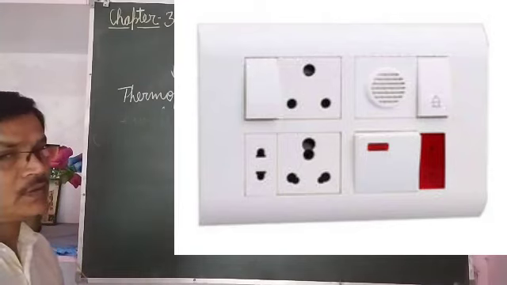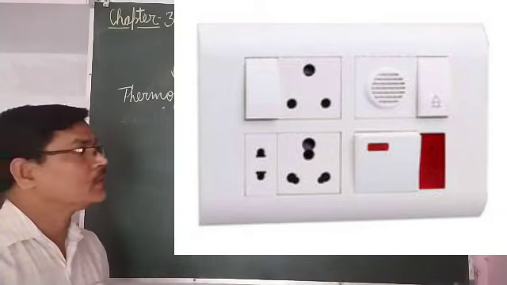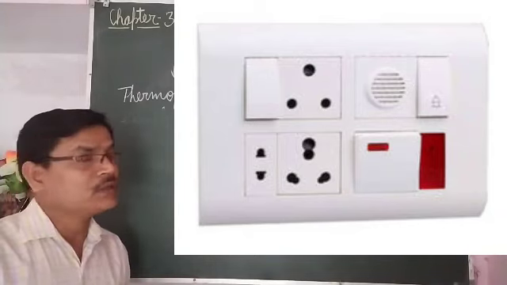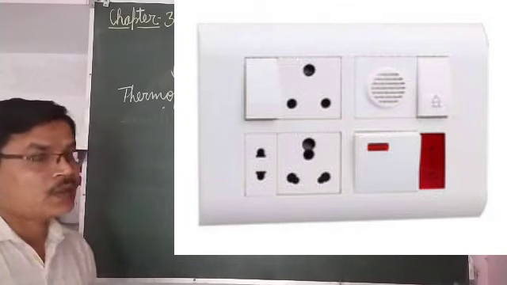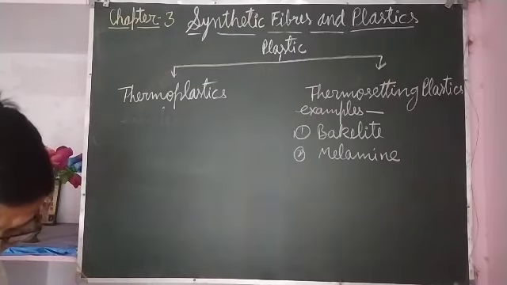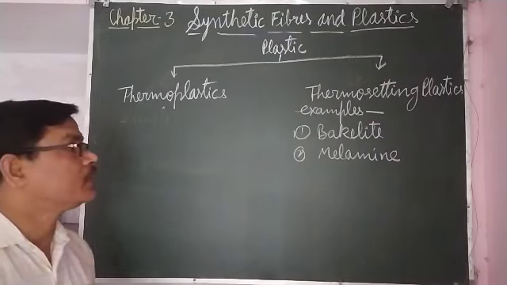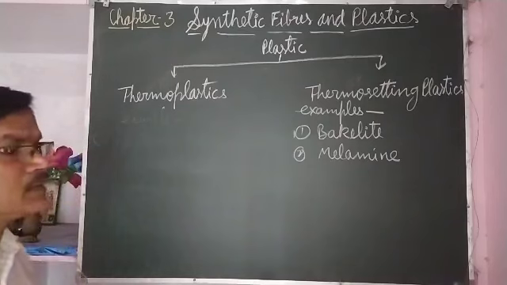If it is made for making sockets, and some heat is created there, it does not melt easily. So that's why it is used for making plug boards, etc. The other example of thermosetting plastic is melamine.